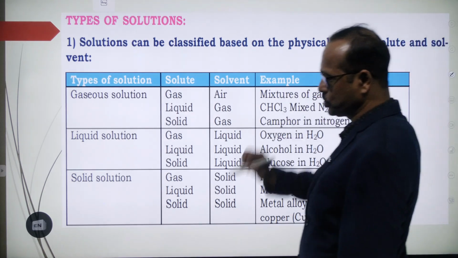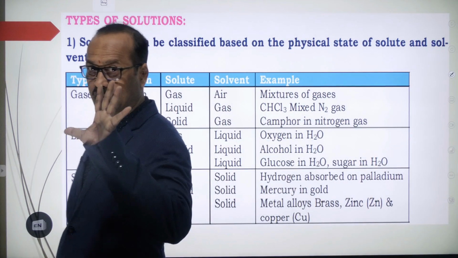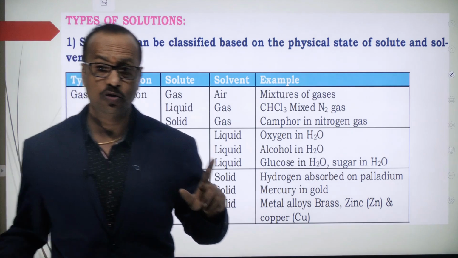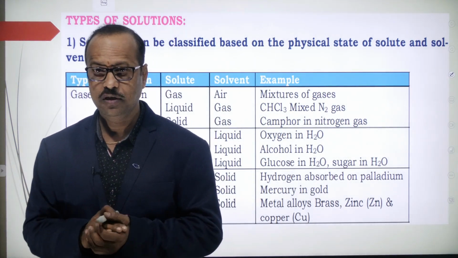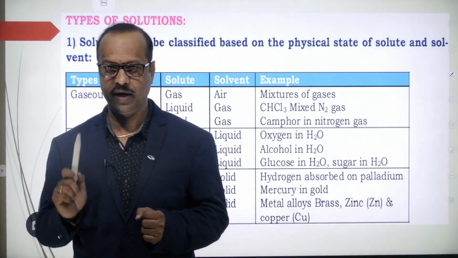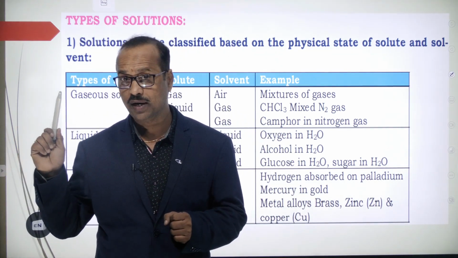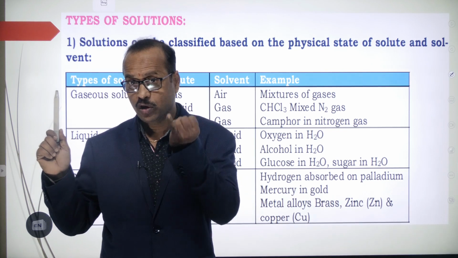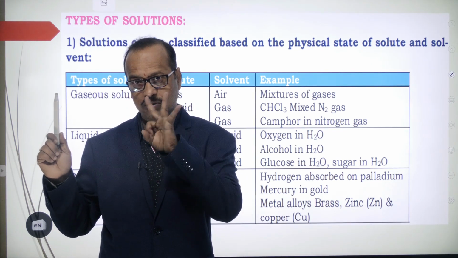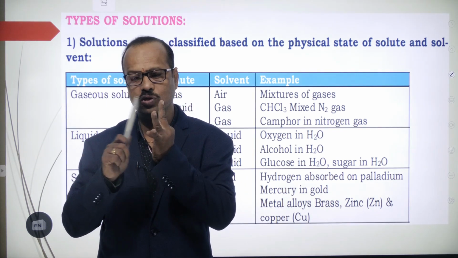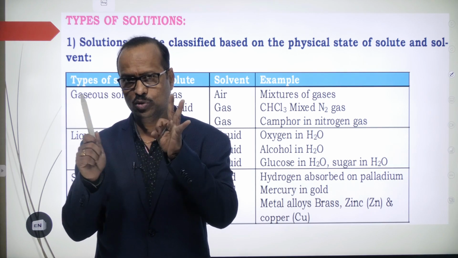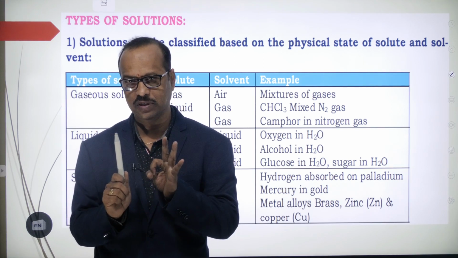And solutions are classified into 9 types, students. 9 types. Based on the solute and solvent. First we take solvent as solid. Solvent as solid. Now solute may be solid, liquid, gas. So total how many solutions? 3 types of solutions.